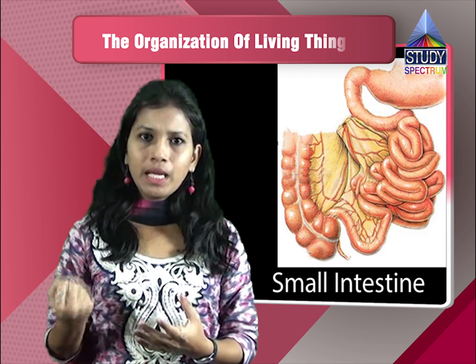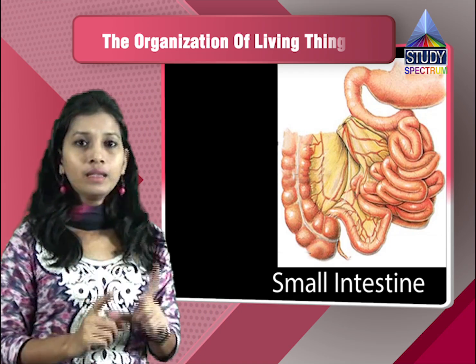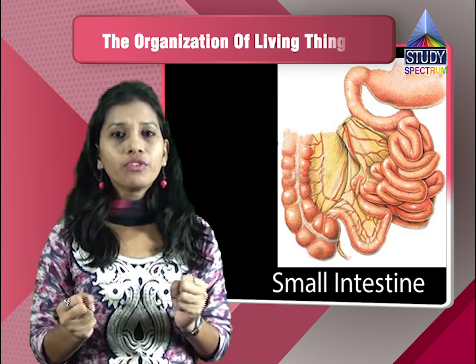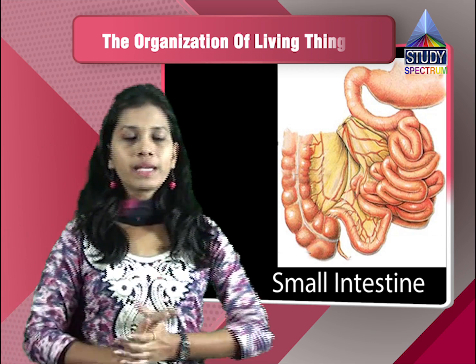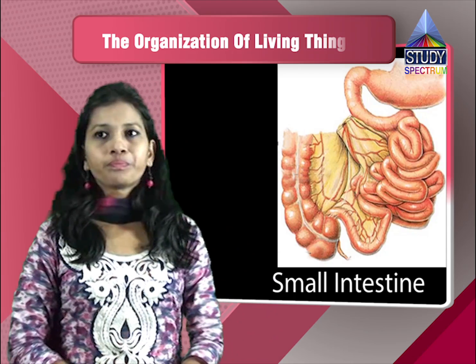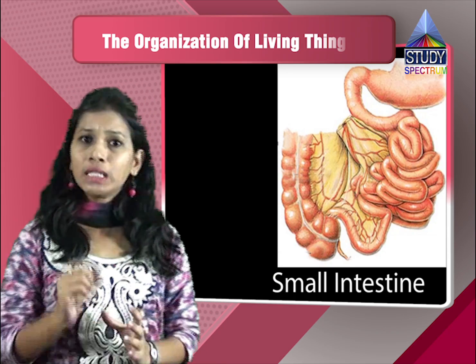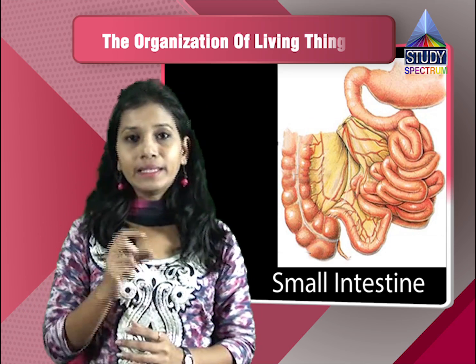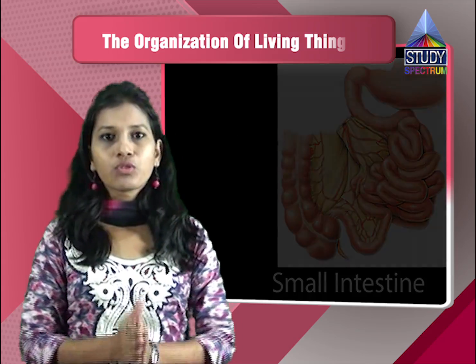The nutrients will be taken and the waste will go to the large intestine, and in the large intestine all the water will be absorbed and the waste will come down through the anus and it will be excreted out of your body. These functions, as I have explained, are performed by different organs, and these different organs constitute a particular system, and that system is called the digestive system.